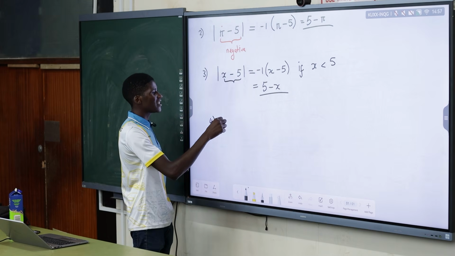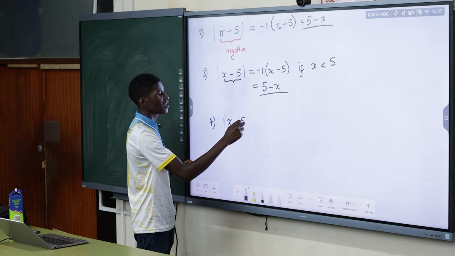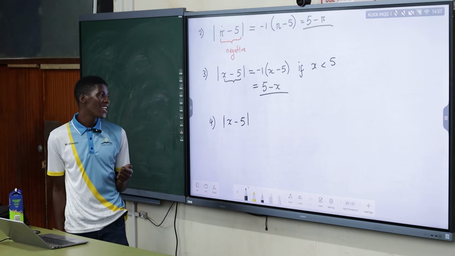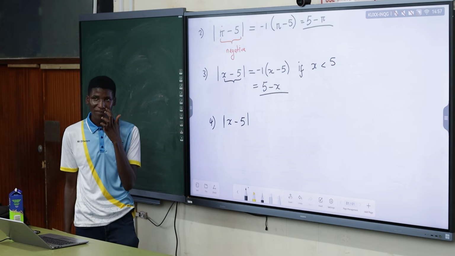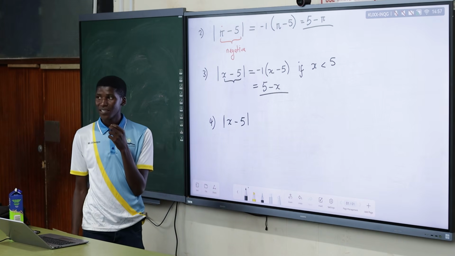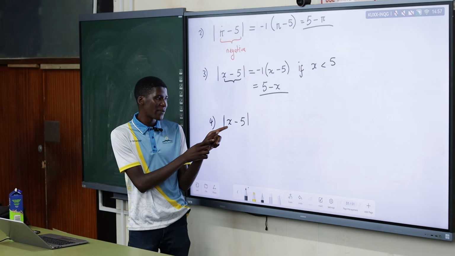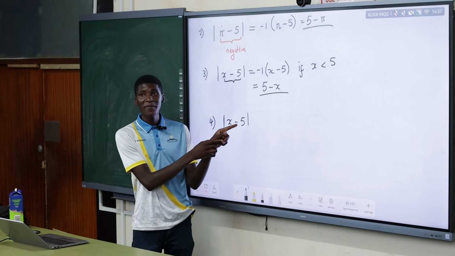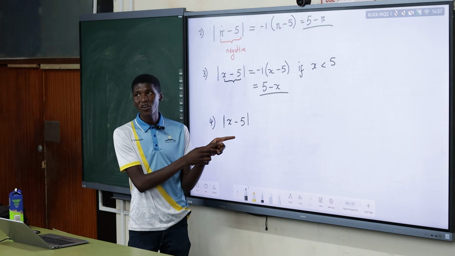Okay, let's make it the absolute value of x minus 5 alone without any condition. Say they didn't tell you that x is less than 0 or whatever. They didn't tell you anything like that. Two options, right? Because x could be greater than 5, and it could also be less than 5. You see that?